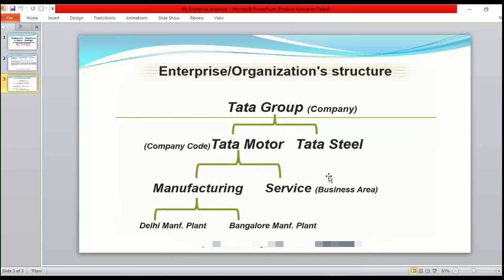I told you that whenever a final agreement is going to be signed with the client, at that point of time, the delivery manager and along with the delivery manager, a center of excellence team is going to visit the client location. So most likely at that point of time itself, these things are going to be decided, that these are the enterprise structure.